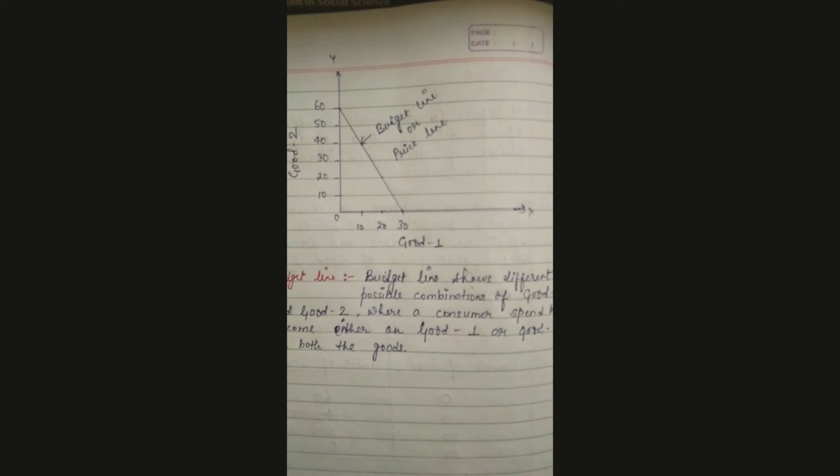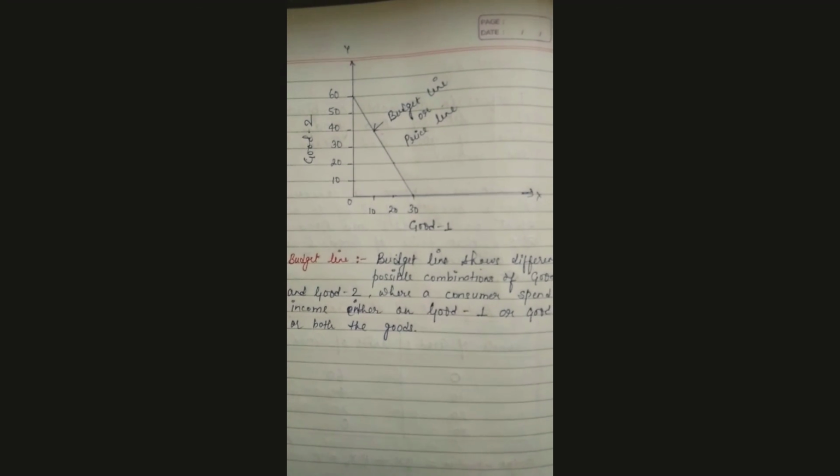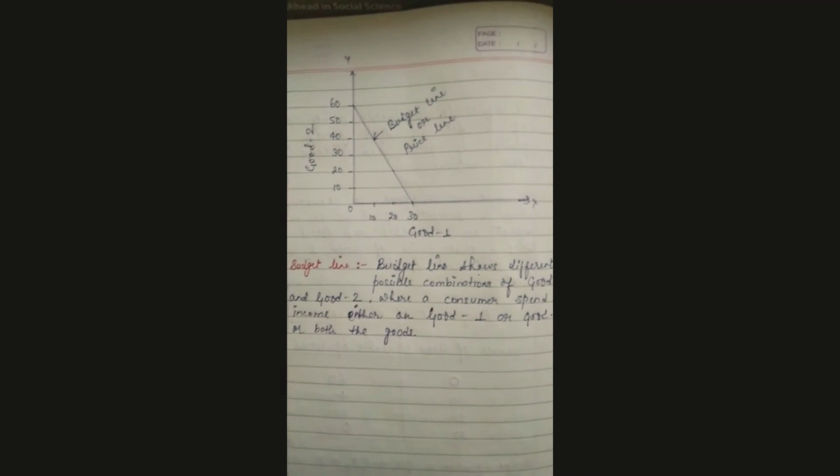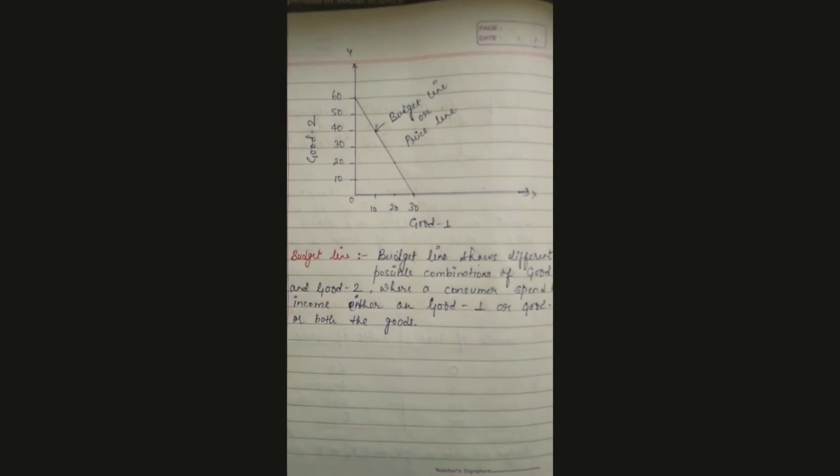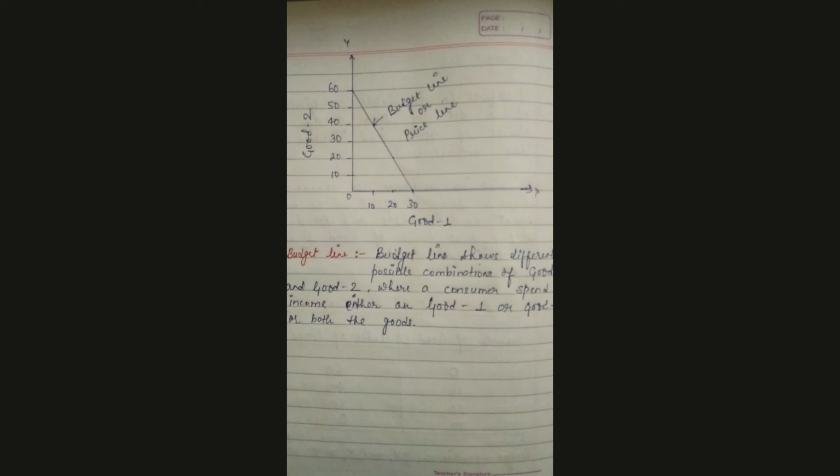So this is what is called the budget line or price line, students. I hope this much is clear to you all. Go through my videos once, twice. If not understood, then go thrice.